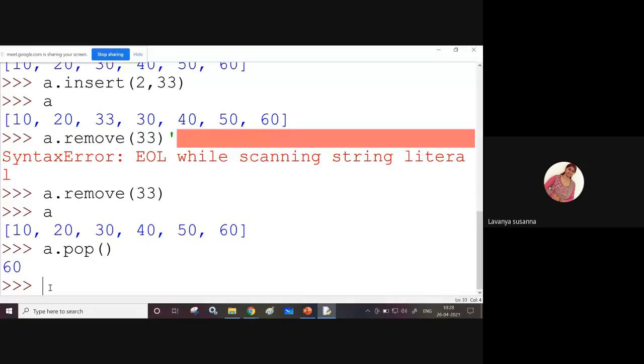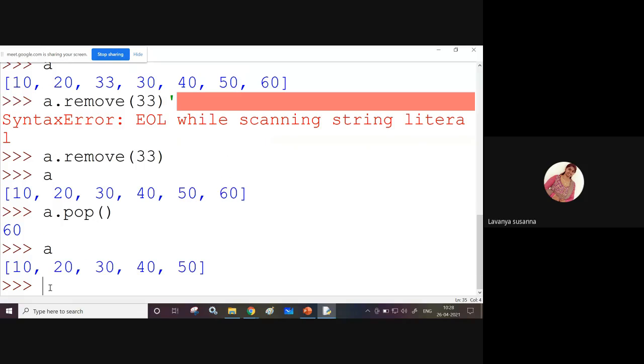See, the last value will be deleted. See the result, the last value is deleted. Now I am displaying list a. See, the last value 60 is deleted. It's very simple.